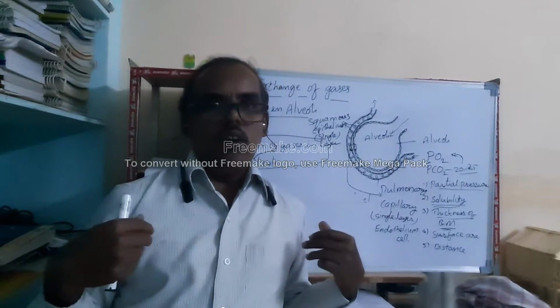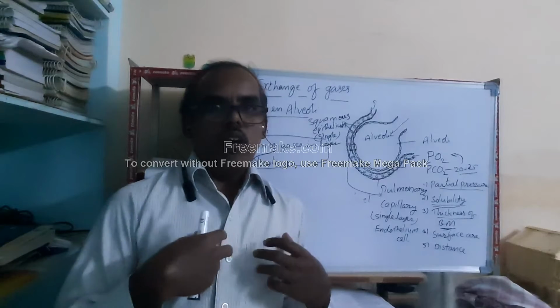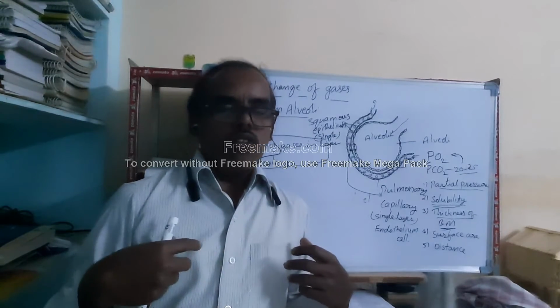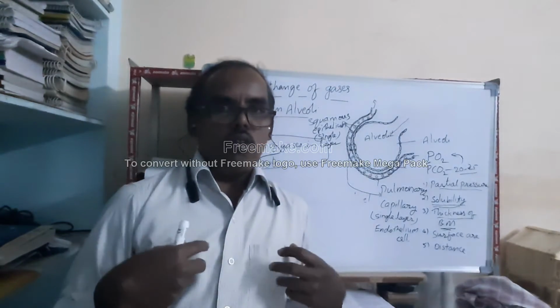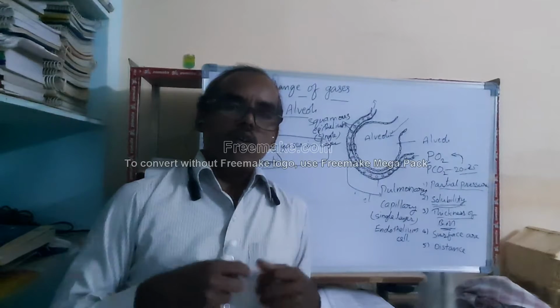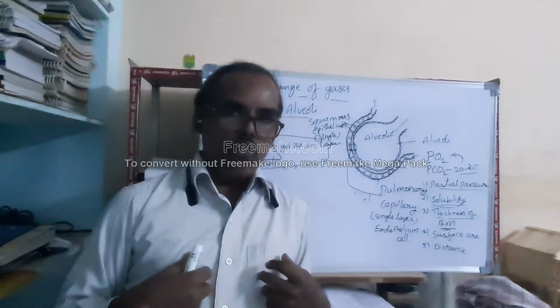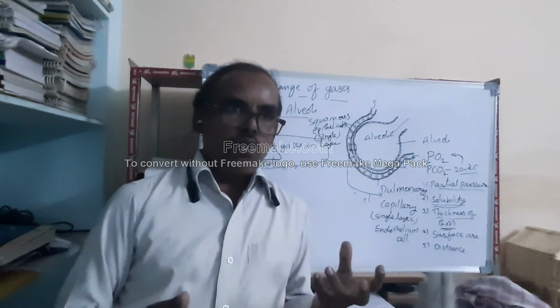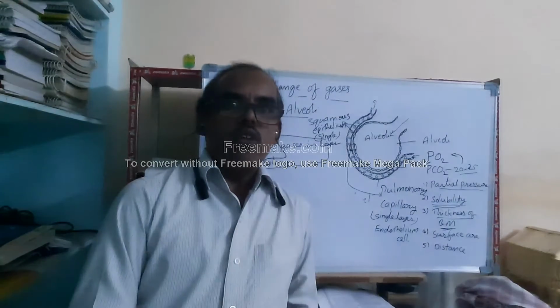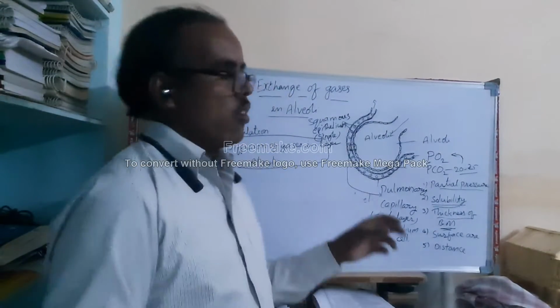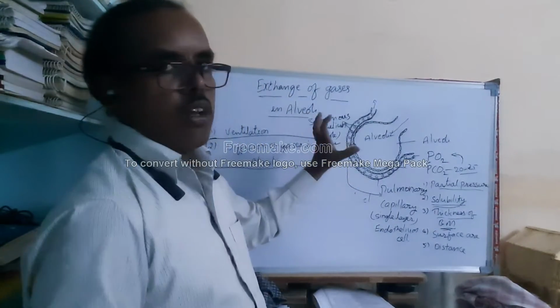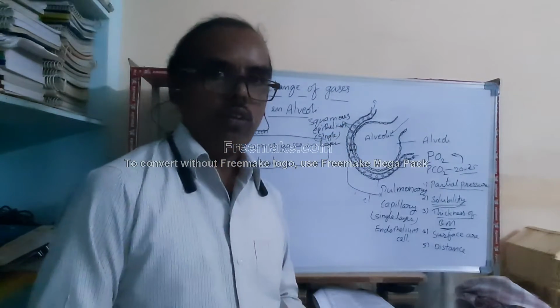In the trachea, it divides into two branches going into the respective lungs, called bronchi, and the bronchi again divide into several branches called bronchioles, and these bronchioles terminate into small clusters of sacs called alveoli.